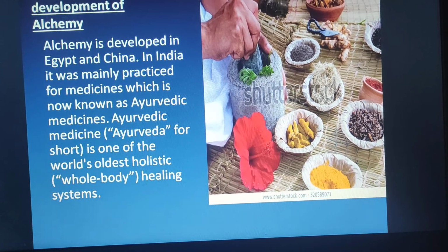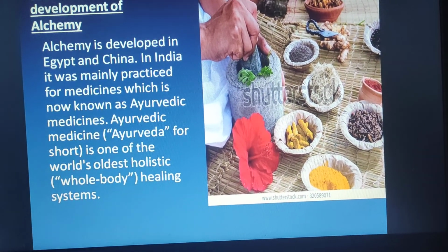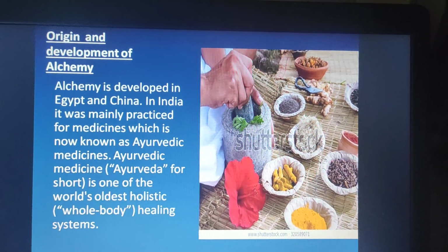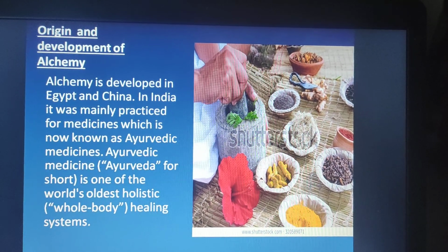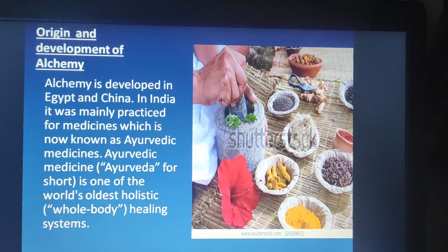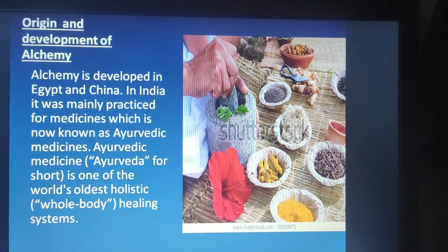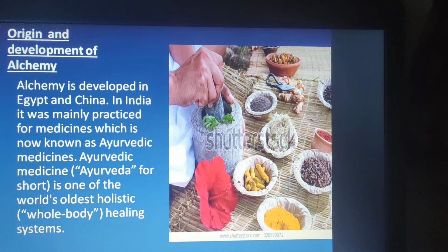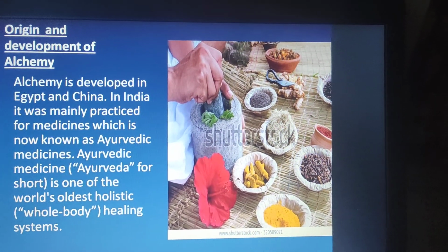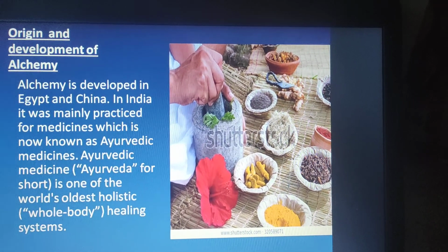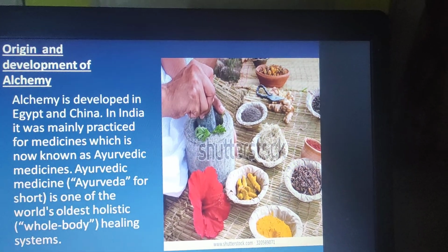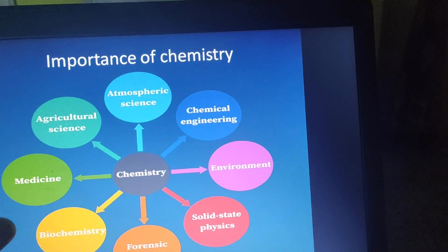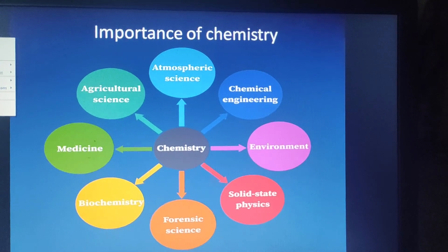So alchemy developed in Egypt and China. In India, it was mainly practiced for medicine, which is known as Ayurvedic medicine. And you know, Ayurvedic medicine is one of the world's oldest holistic healing systems. At that time we didn't have doctors, we had alchemists, who treated disease with the help of this natural process, which is known as Ayurveda, completely dependent on things from nature. And after that came the artificial medicines, which are a product of chemistry.